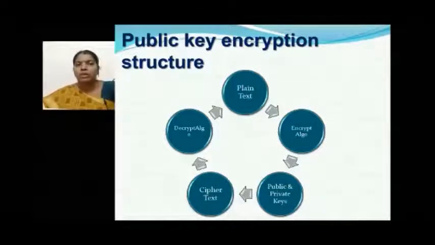By using the encryption algorithm and the public and private keys, we can convert the plain text into ciphertext. With the decryption algorithm, the plain text is generated from the ciphertext, for which again we use either the public or private key.